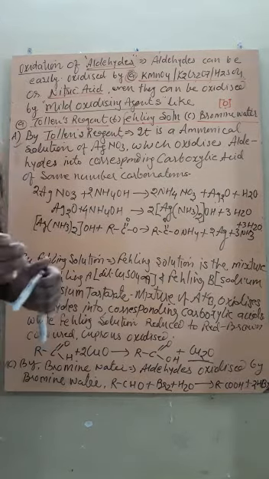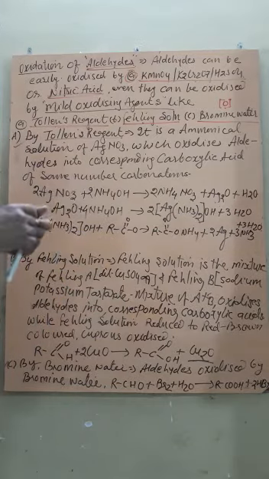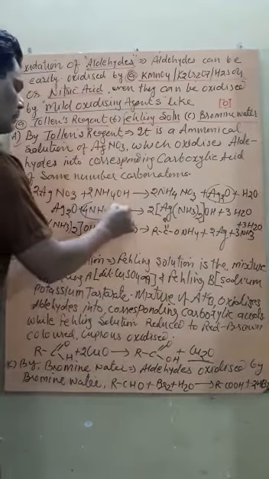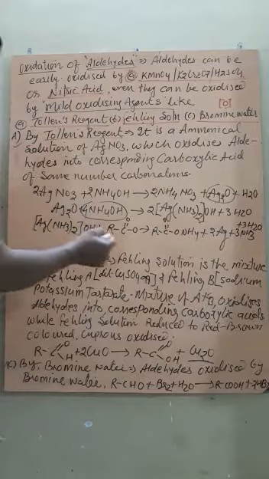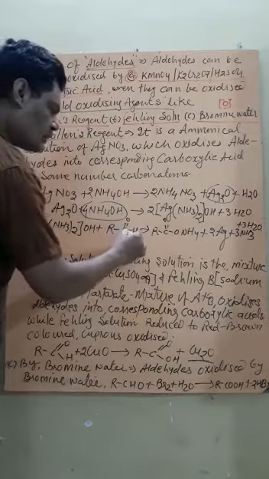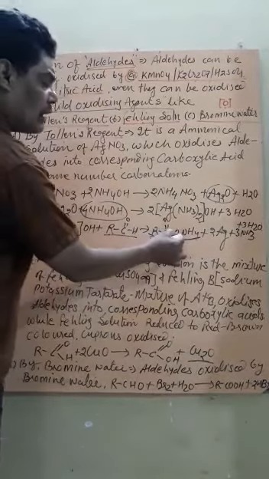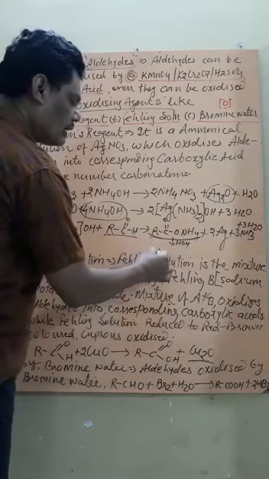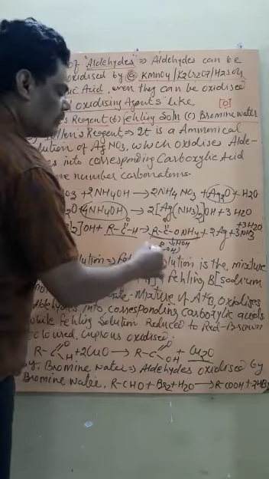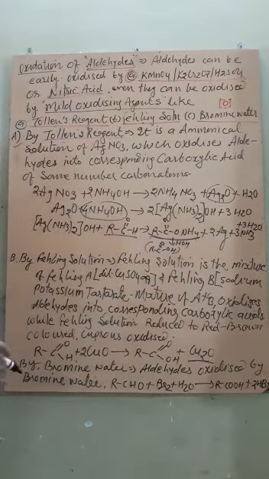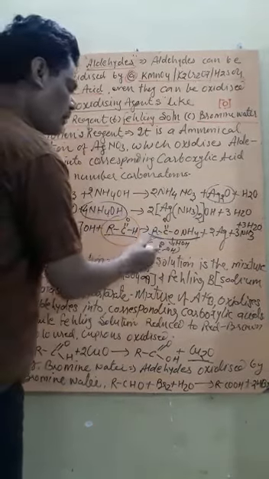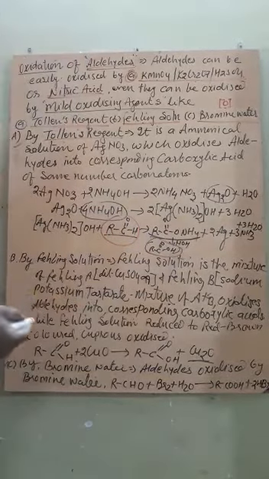Actually, silver nitrate and ammonium hydroxide first react to form silver oxide. Silver oxide, in a basic medium, that is ammonium hydroxide, oxidizes aldehydes into the corresponding carboxylic acid. Here it is written as ammonium salt, but if you hydrolyze it, it will convert into RCOOH, that is, carboxylic acid. And the most important thing is that the number of carbon atoms in the aldehyde is the same as the number of carbon atoms present in the corresponding carboxylic acid.